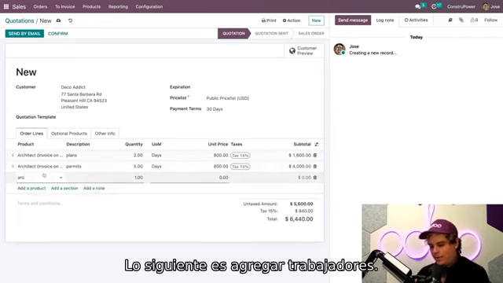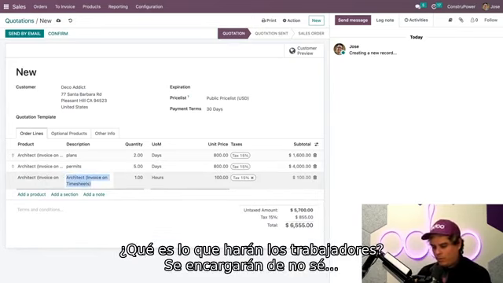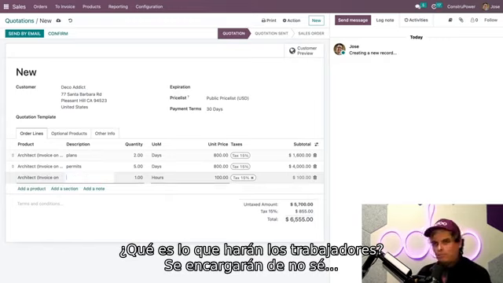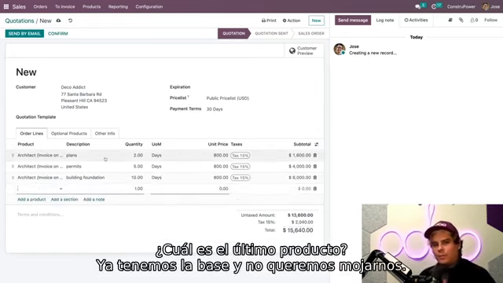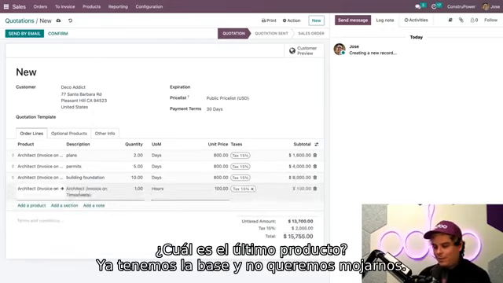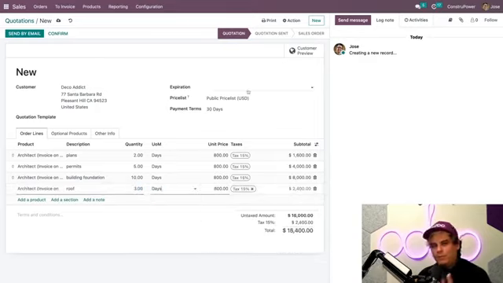Now our next one, we've got to have workers. And what are those workers doing? Well, initially the workers will be building foundation. We're going to set that at 10 days just because I want to give them enough time. Last product. What is it? Well, we have a foundation, so we've got to make sure the rain doesn't come in. This one is going to be a roof, and 3 days. Beautiful, doers.